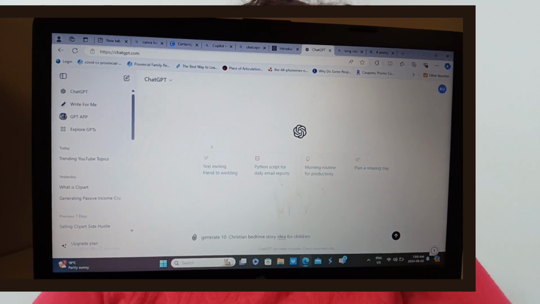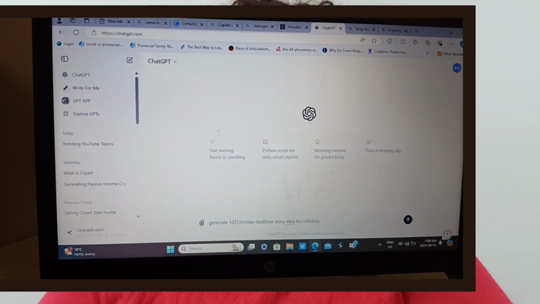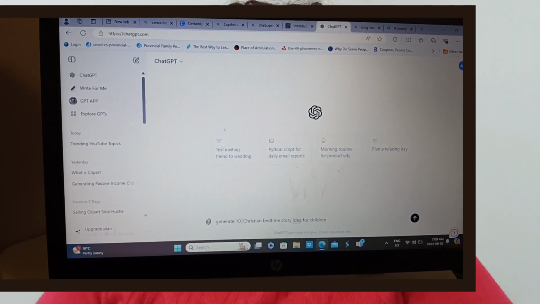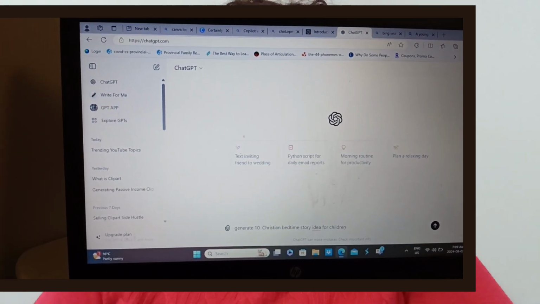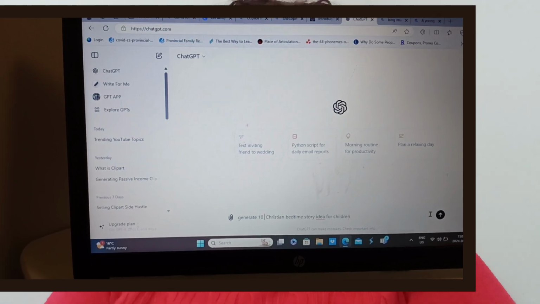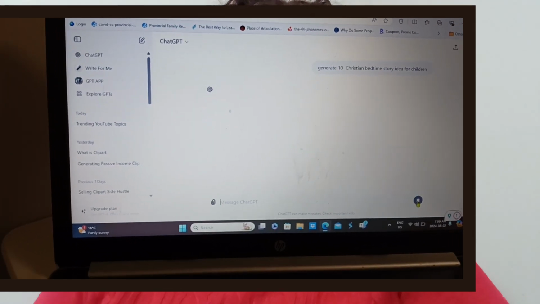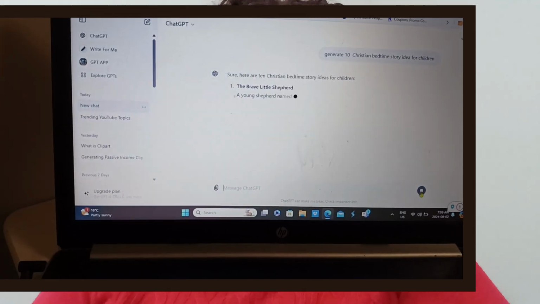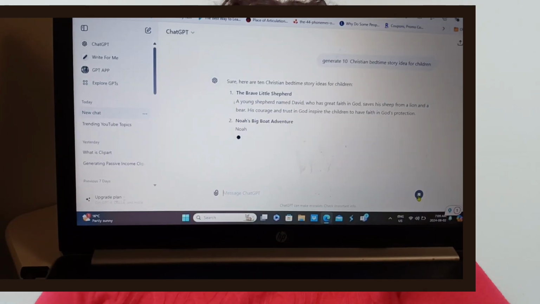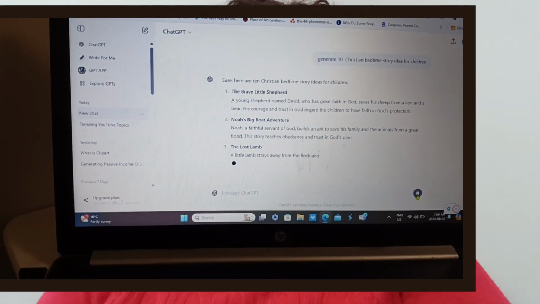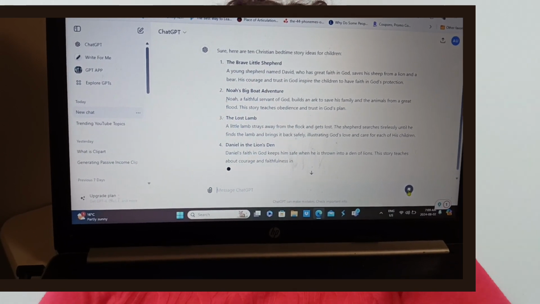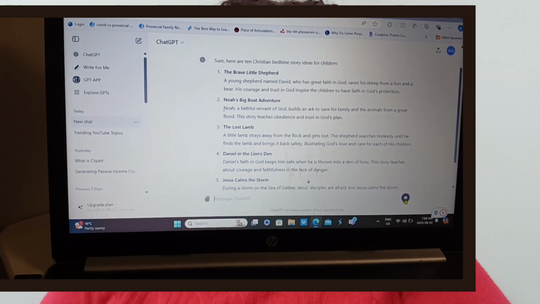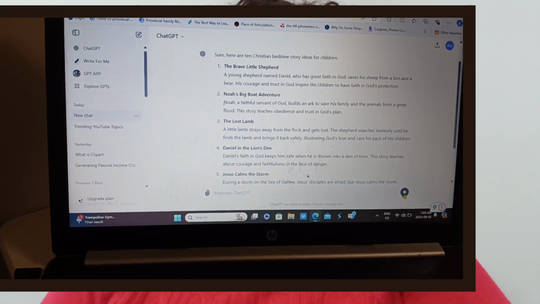We'll give ChatGPT a prompt to give us 10 best-selling topics for a children's story. Now we'll choose one. For the purpose of this video, I'll be focusing on a Christian children's story, so ChatGPT will give us 10 different Christian stories. Now we'll choose one: the first one, The Brave Shepherd Boy.